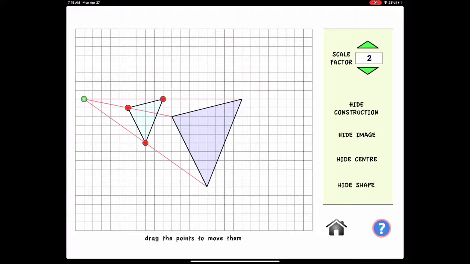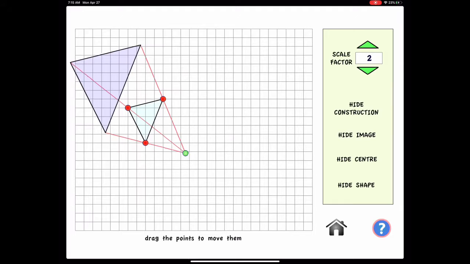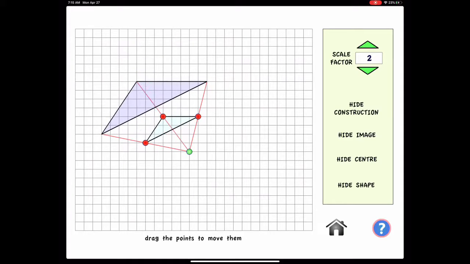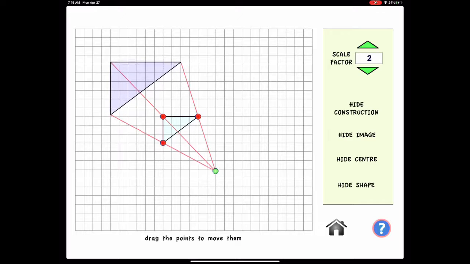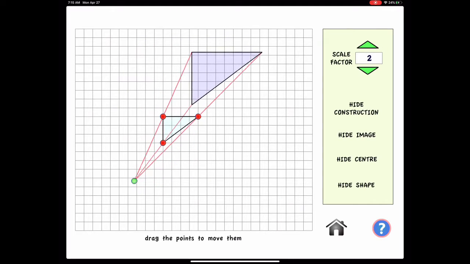So notice in this diagram here, you have this green point. And that green point, as I move this around, is your point of dilation. Just like we had a point of rotation where we were going to turn the shape or object from, in a dilation, you have a point of dilation. And when that point changes, notice the triangles don't change sizes or shapes, they just change the location, because depending on your point of dilation, it's going to be a different location.